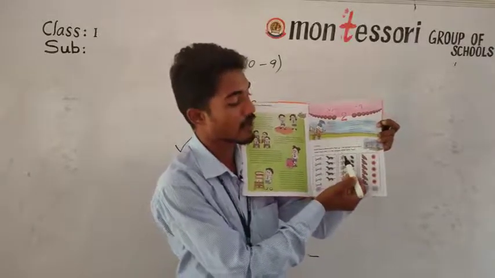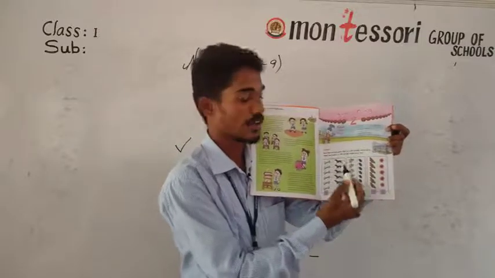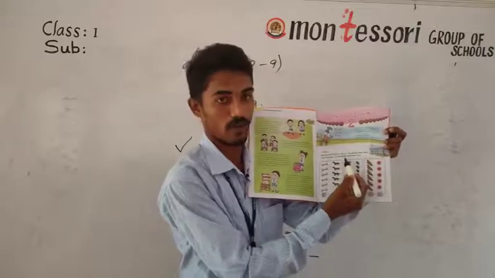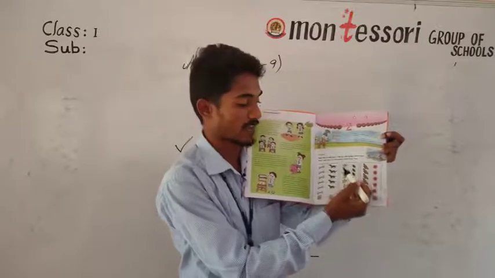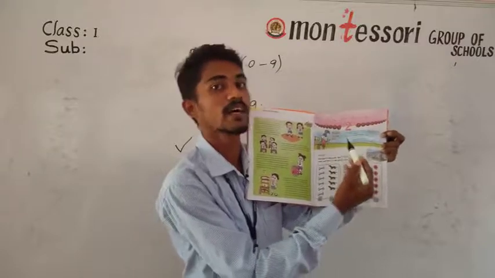After pairing, we have to count the number of cats and the number of rats. After counting, tick which is more. Either cats are more, then you have to tick the cats, or rats are more, then you have to tick the rats.